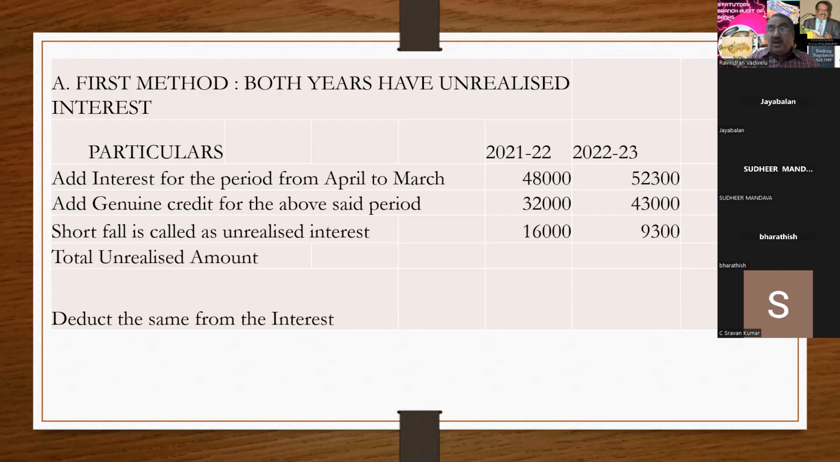Because they consider only 1 year, since they don't want to remove the profit. But the RBI circular says you have to do it for the past period. So this word you have to remember. For easy understanding, I have given only 2 years. First year 16,000 short and second year 9,300. The total unrealized profit is 25,300, and this has to be eliminated.